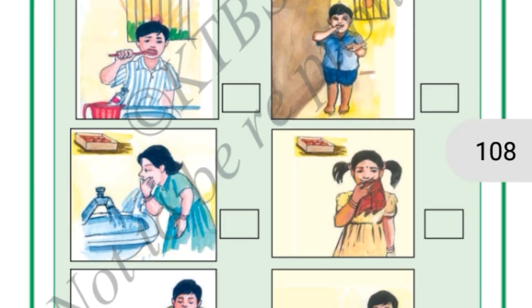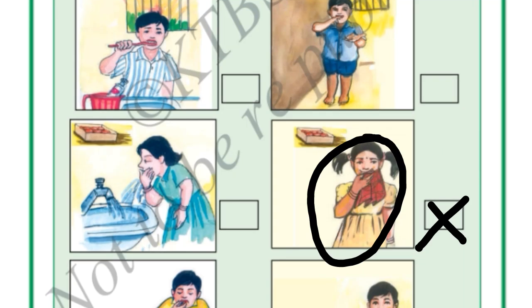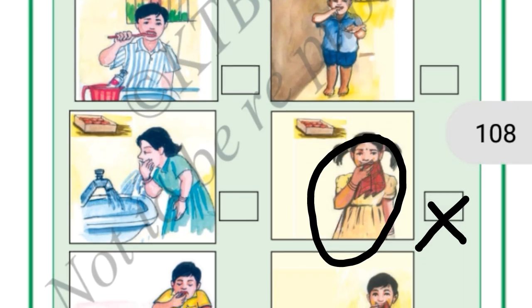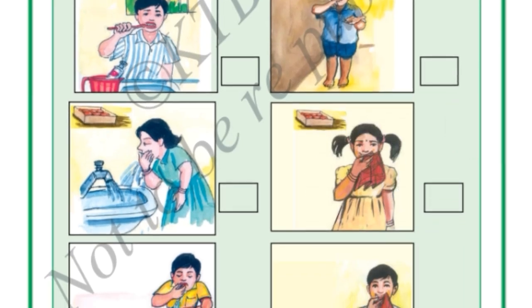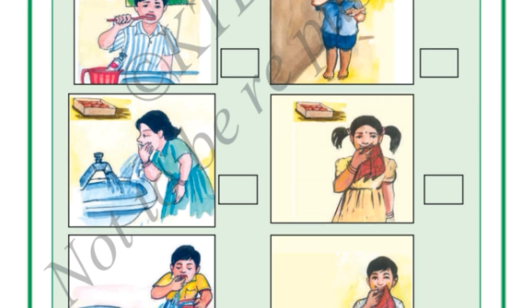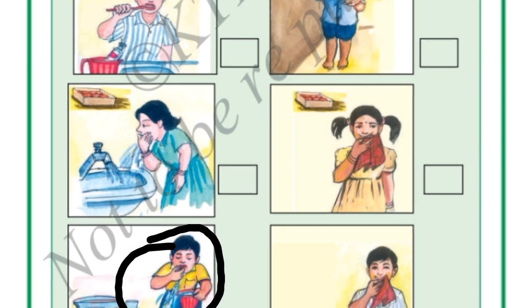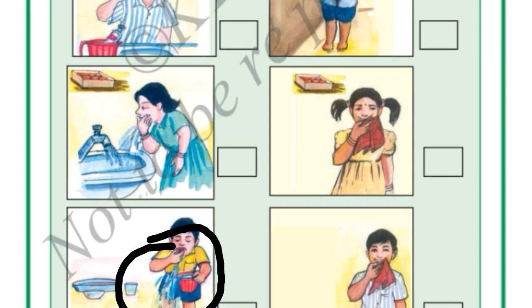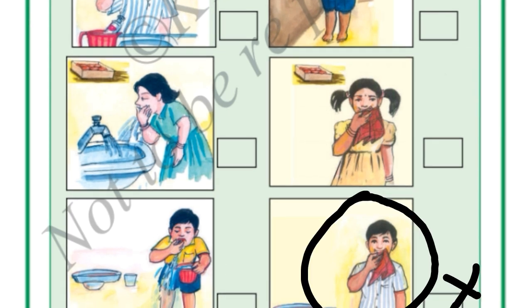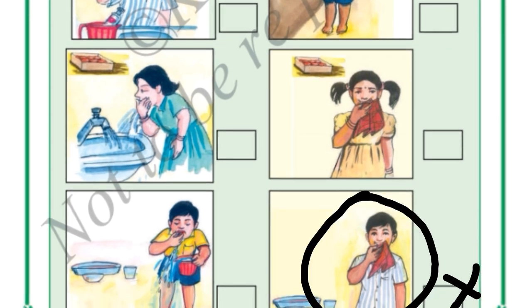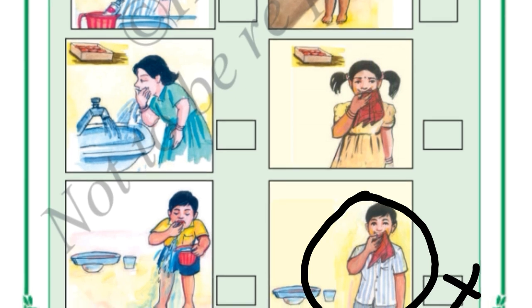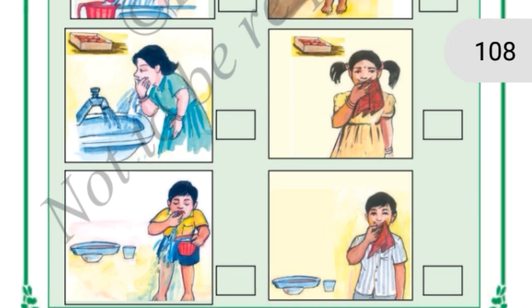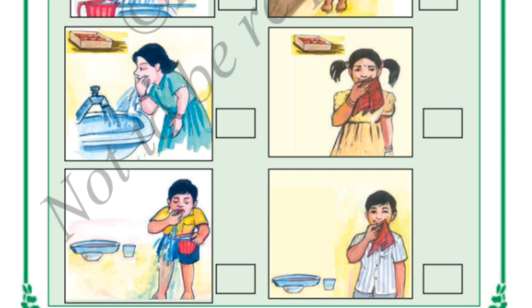Here, after eating sweets, a girl is just cleaning her mouth with a handkerchief. It is a wrong thing. We will put a wrong mark here. See here, a boy, after having food, is cleaning his mouth with water. It is the right thing. So here we will put a right mark. In the last picture, a boy is not cleaning his mouth with water after having food. He is just wiping it. It is a very wrong thing. So here we will put a wrong mark.